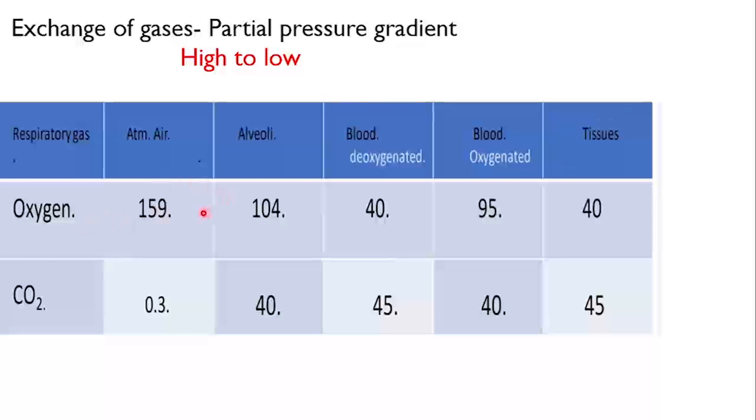If you observe this table, these are the partial pressures of oxygen and carbon dioxide. All these pressures are given in comparison to the pressure of the atmospheric air, that is 760 millimeters of Hg.